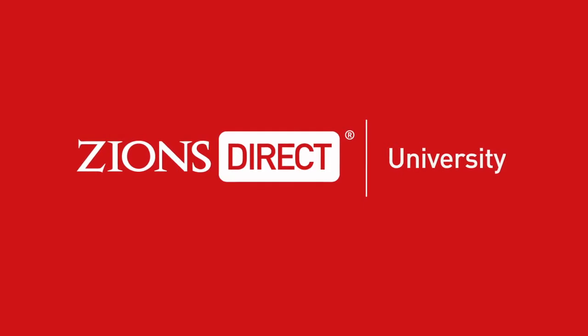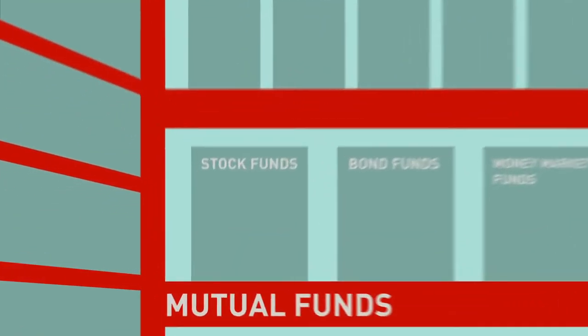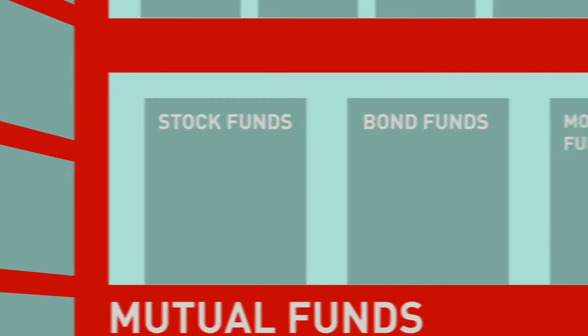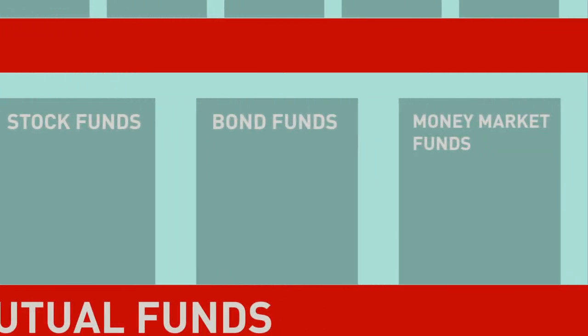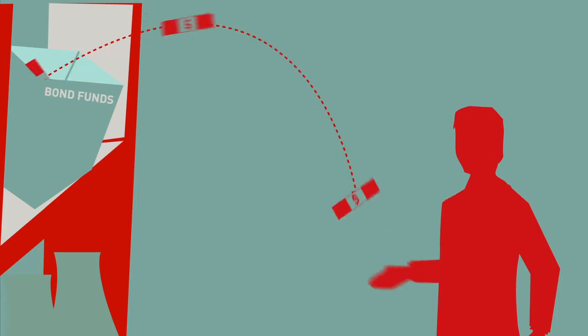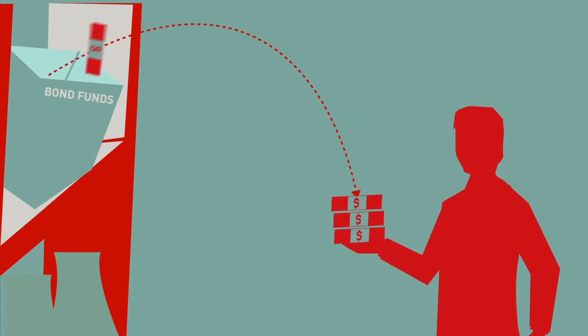In part 1 of our discussion of mutual funds, we looked at some of the types of stock funds available to investors. In this video, we'll talk about some additional mutual fund categories, starting with bond funds. Unlike most stock funds, the primary objective of bond funds is income. Remember that bond issuers agree to pay interest on the money they borrow, allowing the potential for steady cash flow.